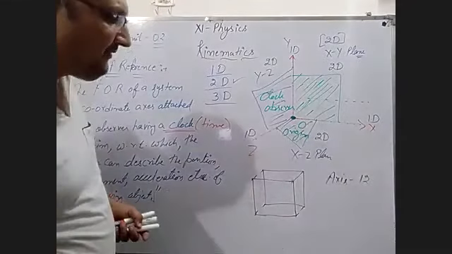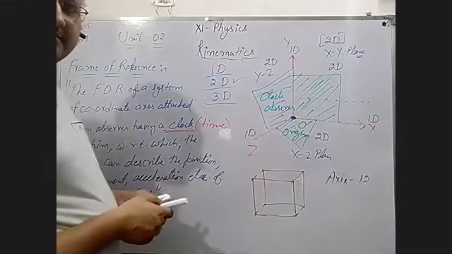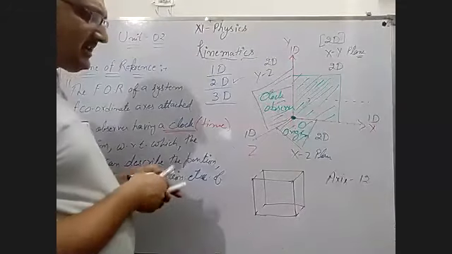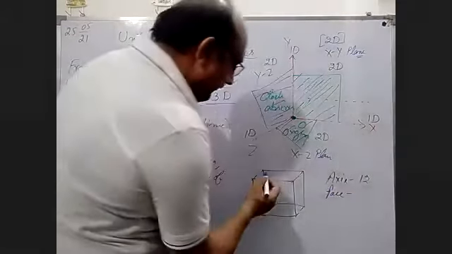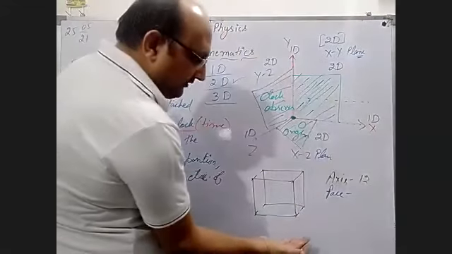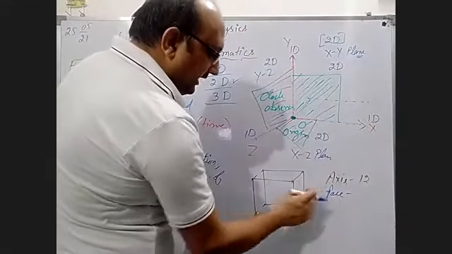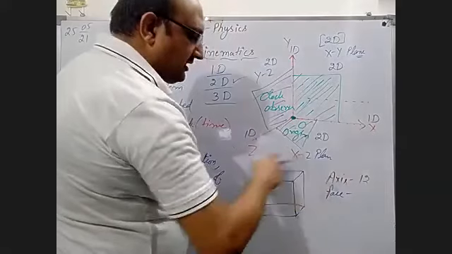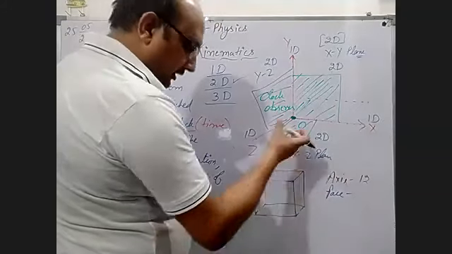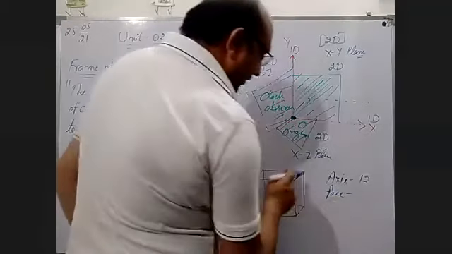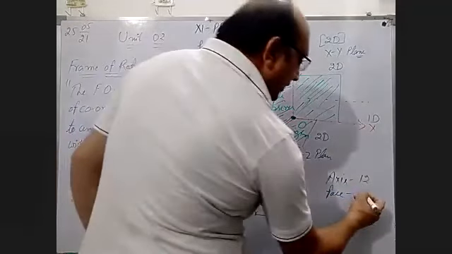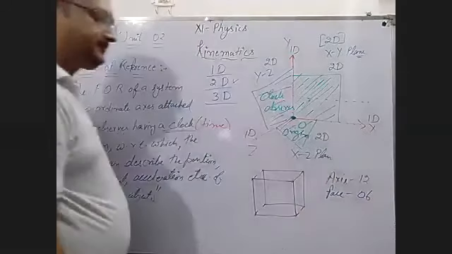And how many faces are there? One face on the top, another face on the bottom, and four faces around, in between the top and bottom. So 4 and 2, total 6 faces are there.